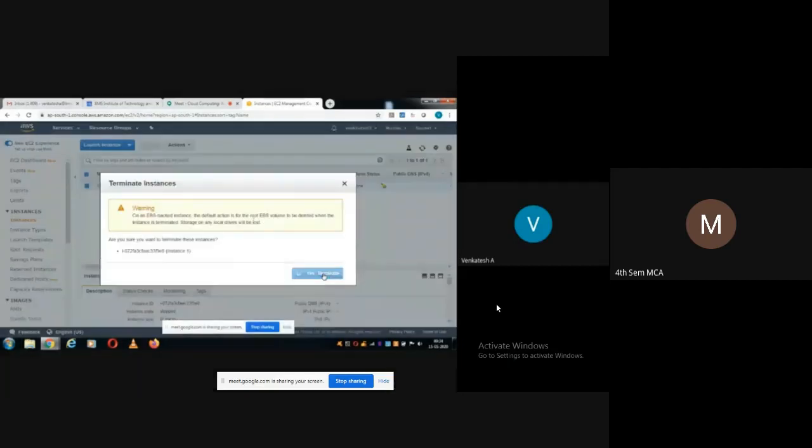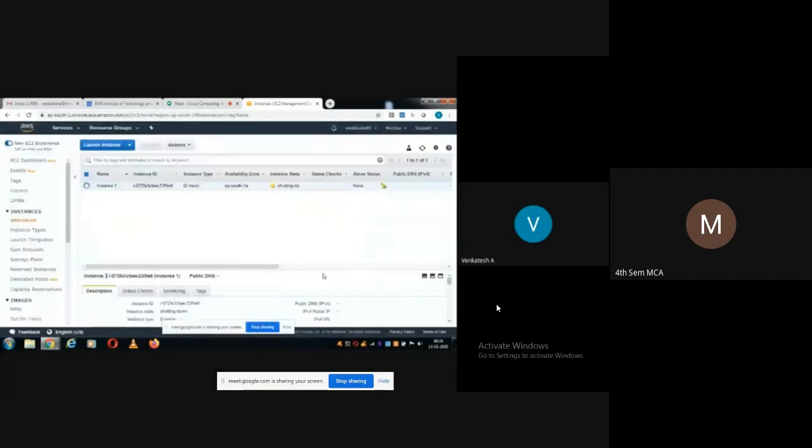Yes, terminate. The meaning of terminating in AWS is nothing but deleting that instance itself. If you do not delete that instance, that is not a good idea. Sometimes we forget to stop that instance and do not delete it also. That means it will be up and running and it will cost a lot of money.